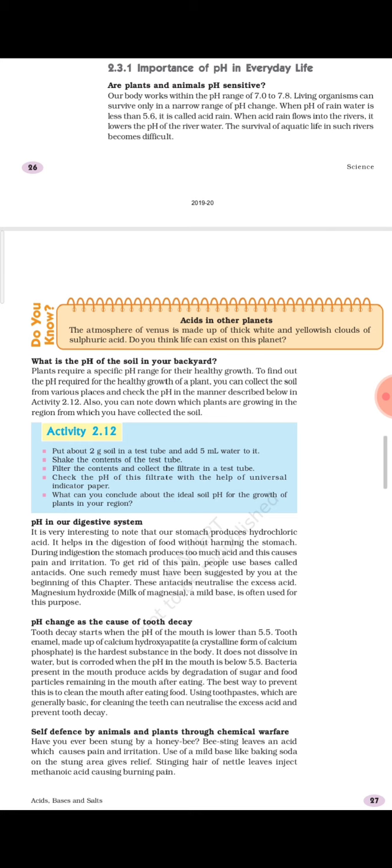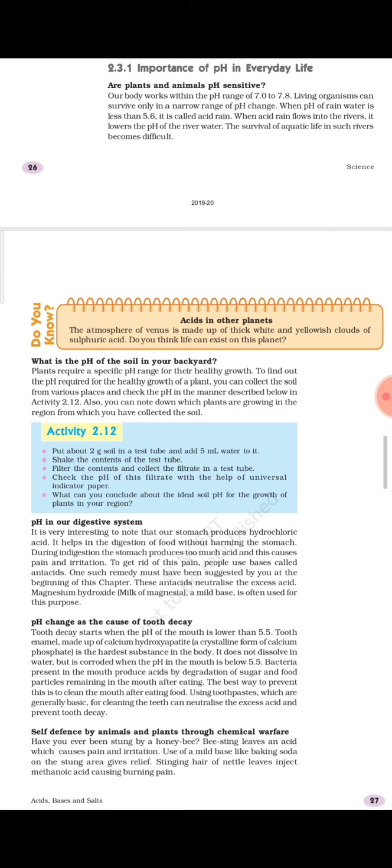So one of the questions also that has come is what is the reason why we are using toothpaste, or how toothpaste can help us to prevent tooth decay. So a lot of questions can be asked. So the main answer is because it is having some one or the other component which is basic in nature, and overall it is basic in nature, so it helps in neutralizing the excess acid produced. So this is about this topic.